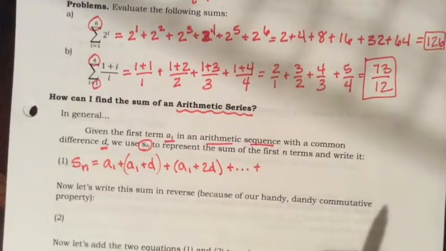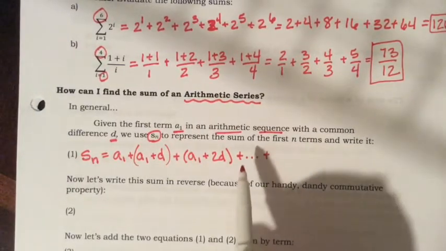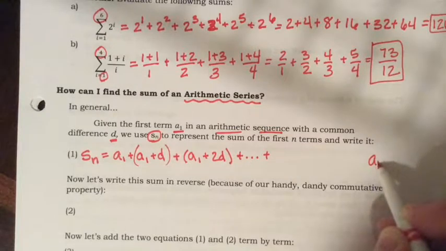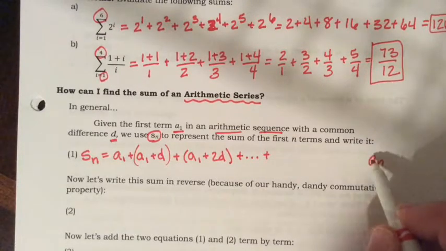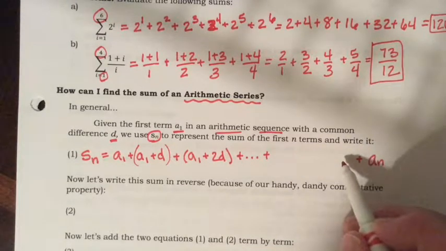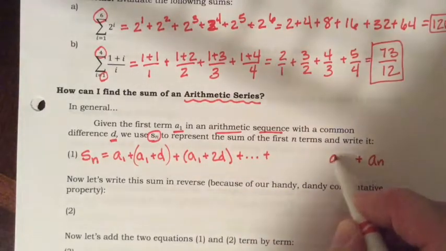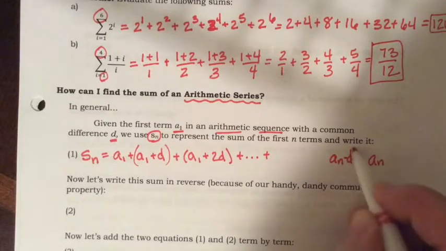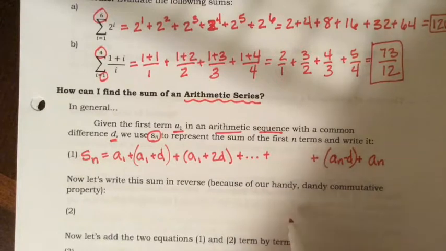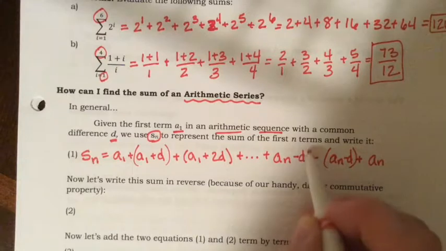Okay, let's jump to our last term. What's the last term of a finite arithmetic sequence? It's a sub n. What's the second to the last term? Well, in order to get the last term, I had to add d to the previous term. So to get to the second to the last term, I can subtract d from the last term. To get the third to the last term, I could subtract d again.